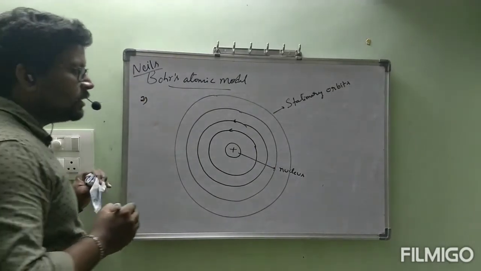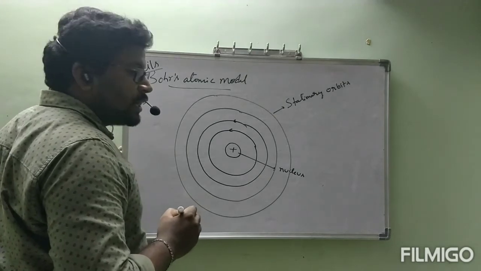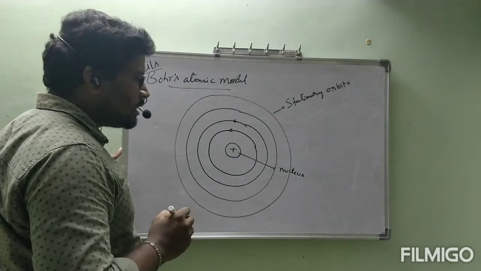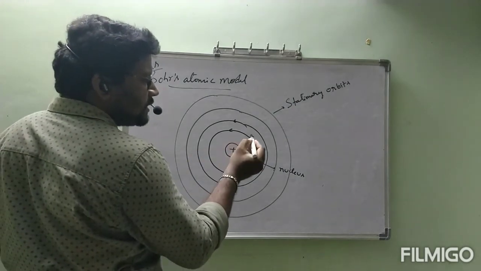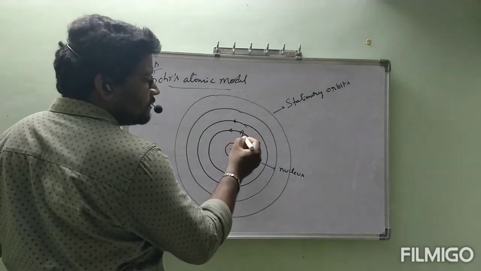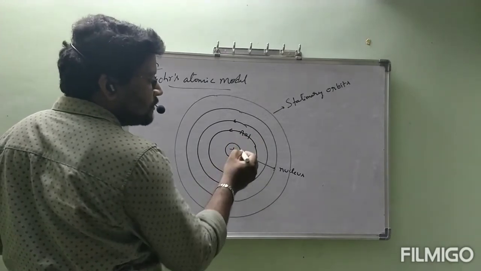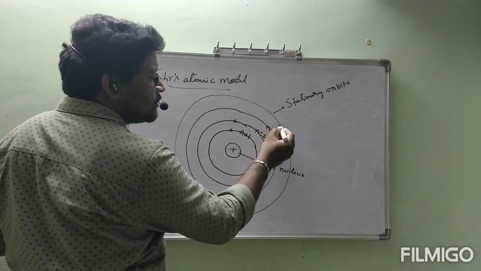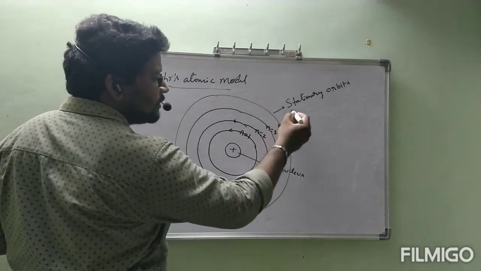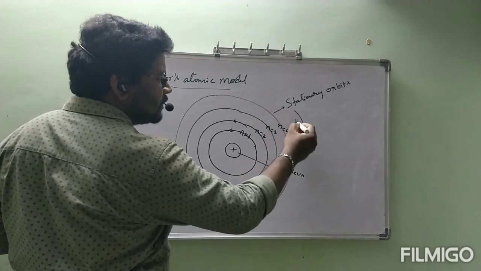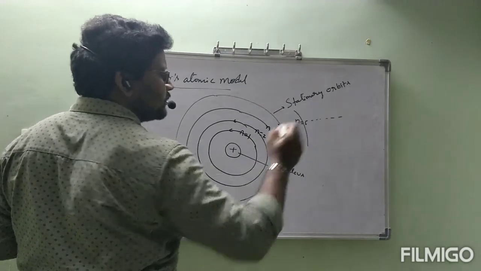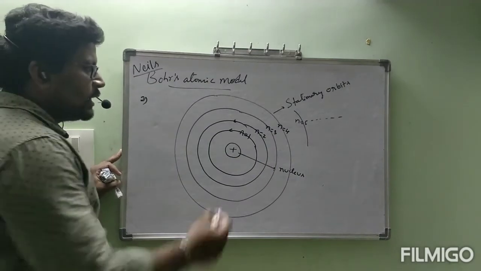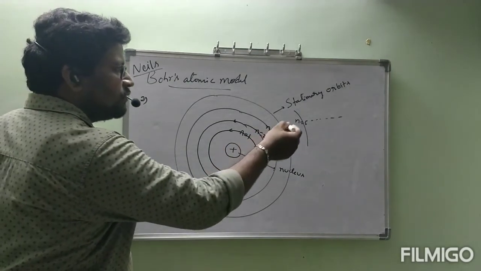Coming to second point, Niels Bohr gave numbers to the orbits, and he represented the number of the orbit with n. First one n is equal to 1, second one n is equal to 2, third one n is equal to 3, fourth one n is equal to 4, fifth one n is equal to 5, like that, etc.